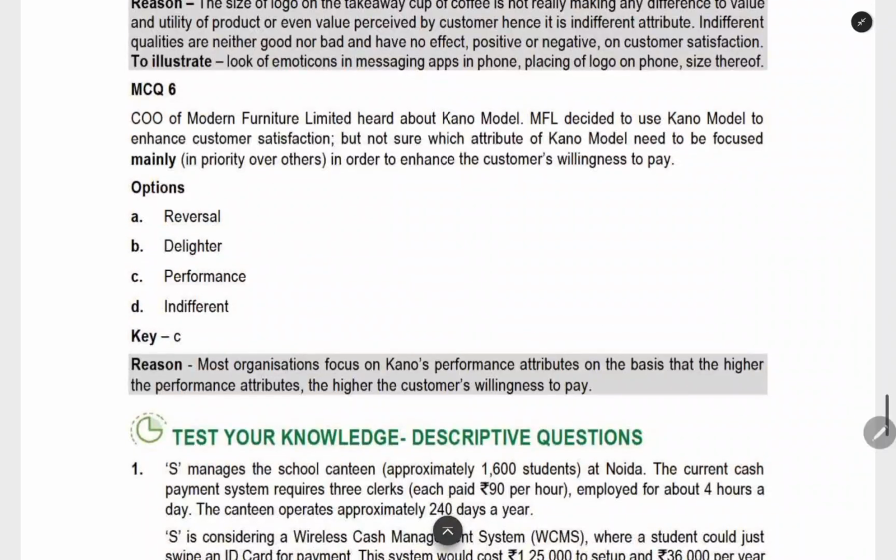So the next question is: the COO of Modern Furniture Limited heard about the Kano model. The company decided to use the Kano model to enhance customer satisfaction, but is not sure which attribute will be focused on, mainly in order to enhance the customer's willingness to pay. When you are seeing the customer's willingness to pay, this will be about the performance attribute. The customer's willingness to pay will depend on the performance attribute. If you have more performance attributes and you are investing in them, the customer will be willing to pay. That's all about the questions in this chapter.